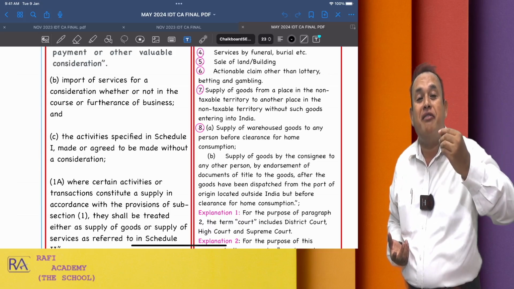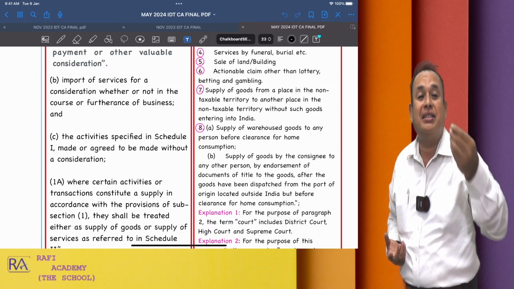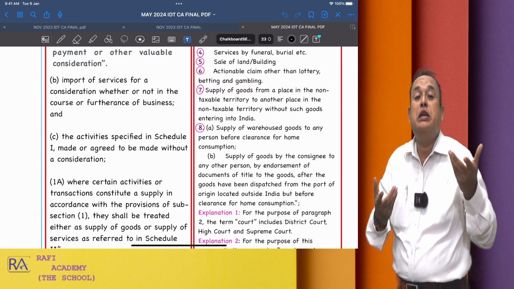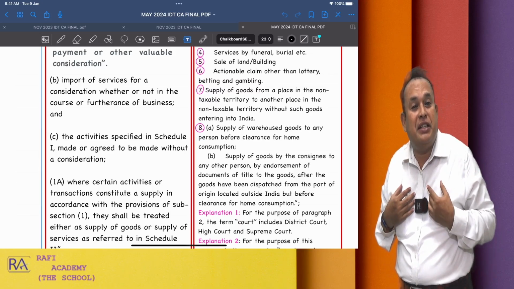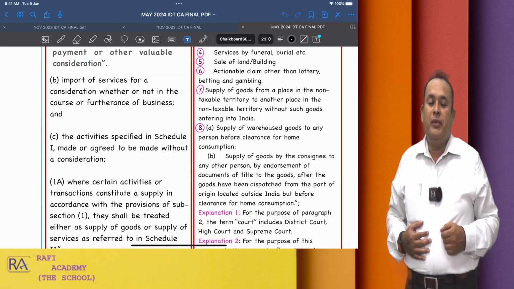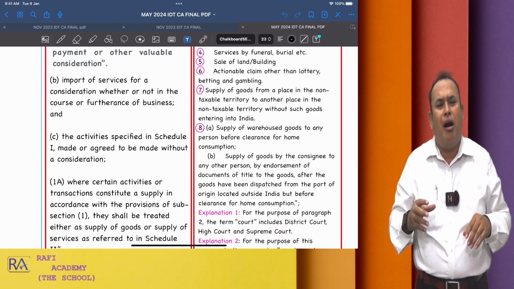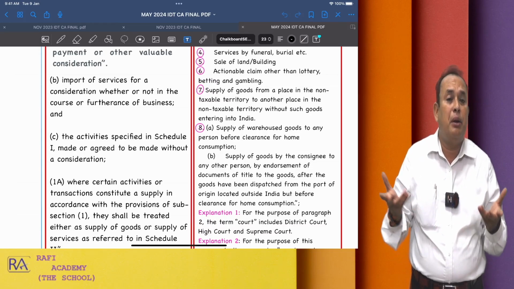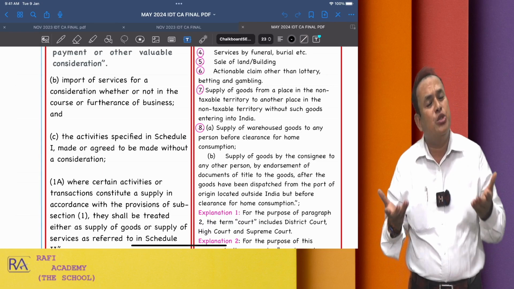You paid the fees to Rafi Academy with the expectation that you are going to get very good knowledge in the subject of indirect tax laws. With that expression, you paid the fees. This is called reciprocity. That is a consideration for the Rafi Academy. There must be consideration, but all payments cannot be consideration, my dear friends. Why? Because a payment without reciprocity is only a payment.